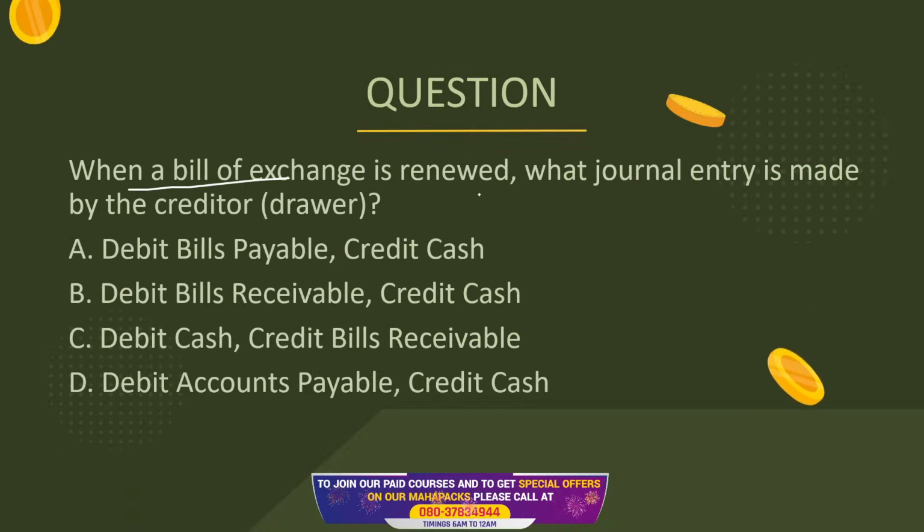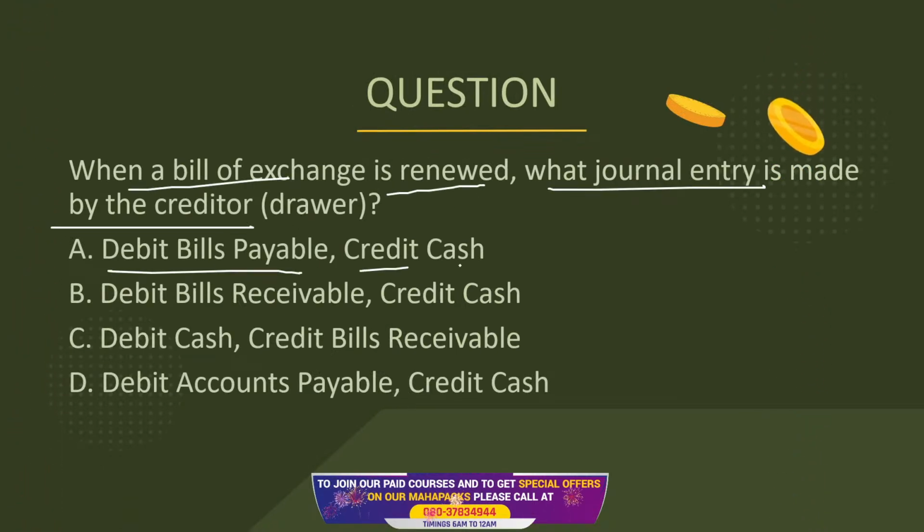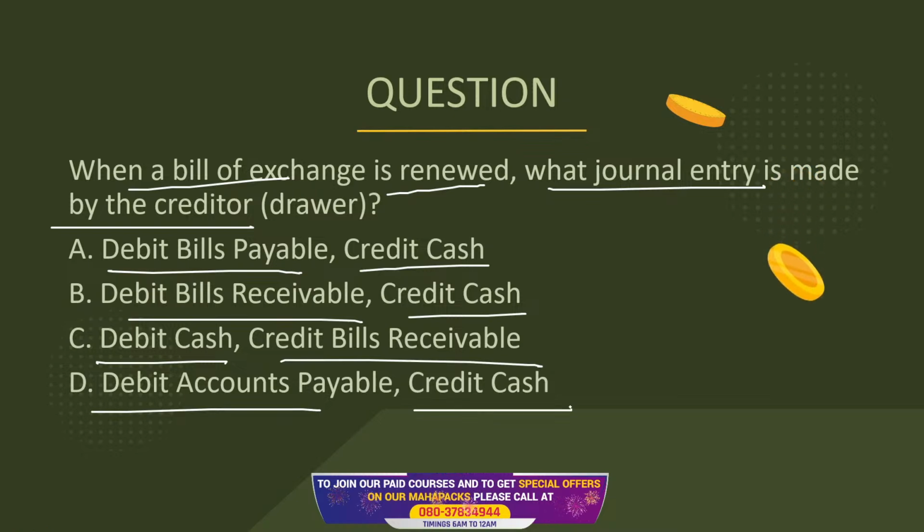When a bill of exchange is renewed, what journal entry is to be made by the creditor? Bills payable, credit cash; bills receivable, credit cash; debit cash, credit bills receivable; debit accounts payable, and credit cash. When a bill of exchange is renewed, we are agreeing. What is the creditor going to be doing?